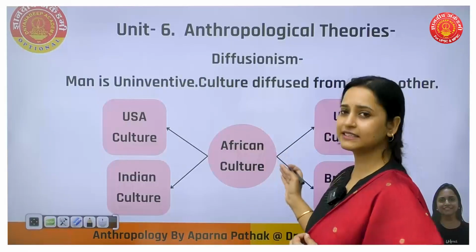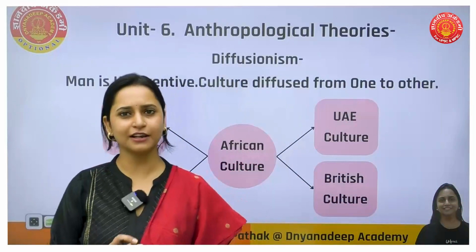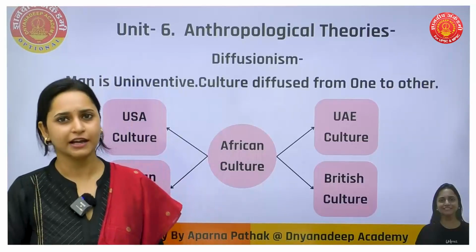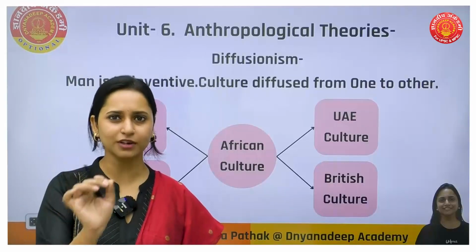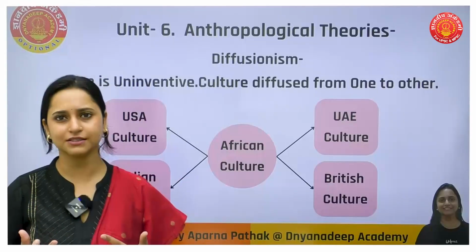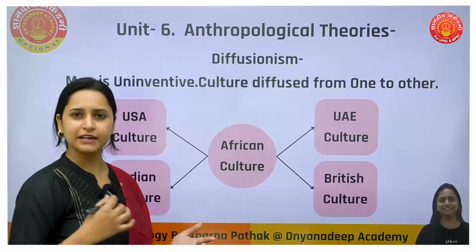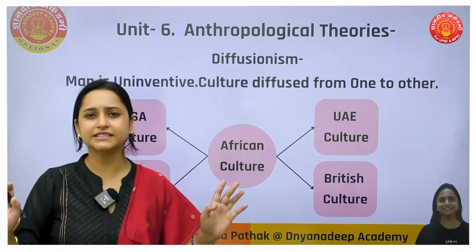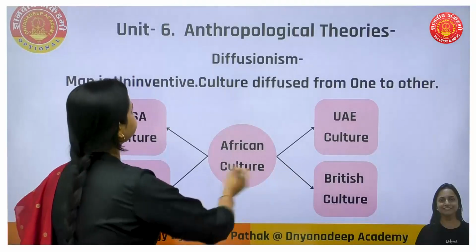So this theory is also not completely correct, but at the same time, as this is given in our chapter, we have to study it and we have to write it, right? But if you have any contradictory point, if you have any conflict, you can write it as a note, as your criticism or your thoughts. Okay, so that is about anthropological theories. There are some more theories, but I'll make you understand in a very simple, easy language, and I'll make sure that you learn all of them easily.